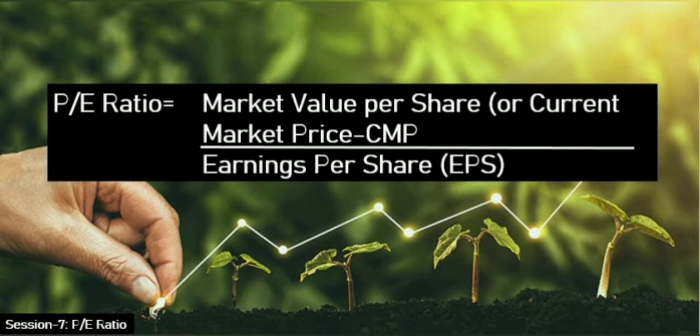Now you can see on my screen the equation as we discussed earlier. The PE ratio is market value per share, which is the current market price, divided by the earnings per share, which is the EPS.